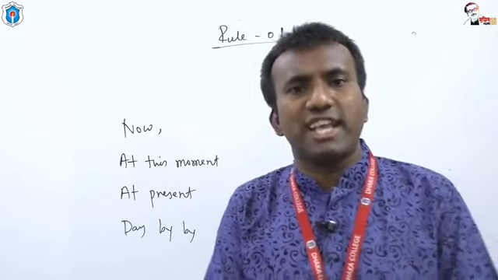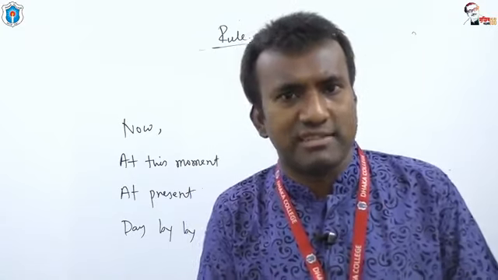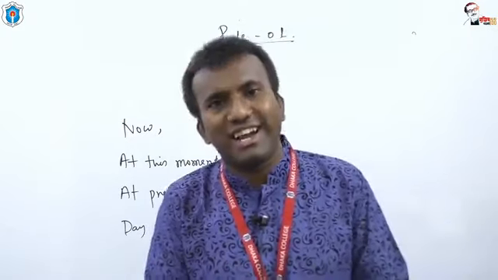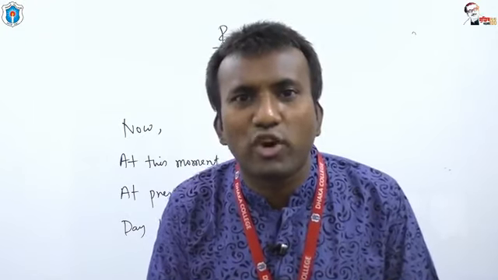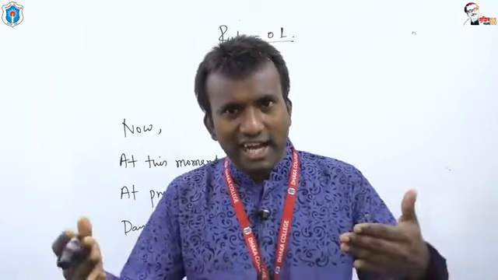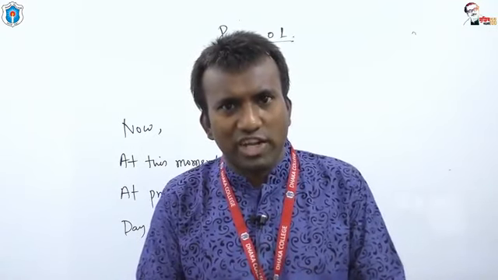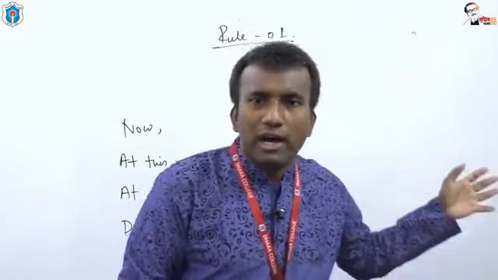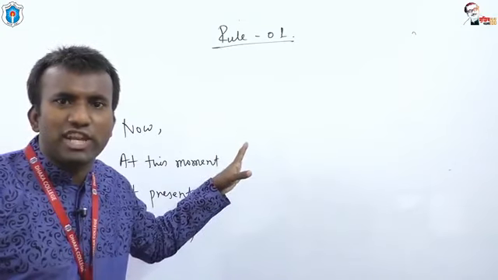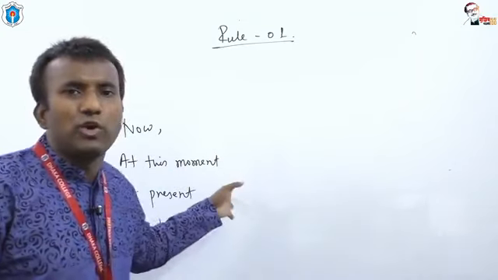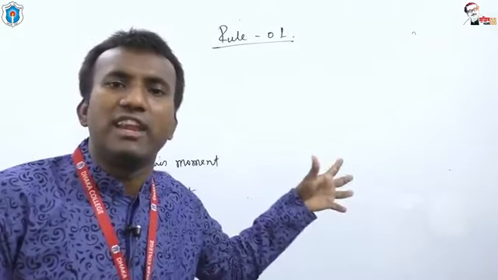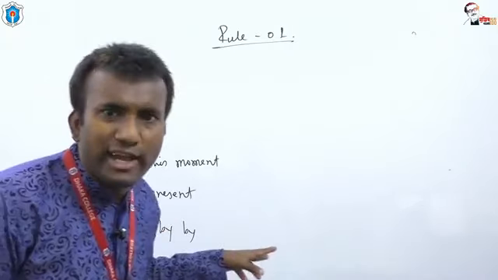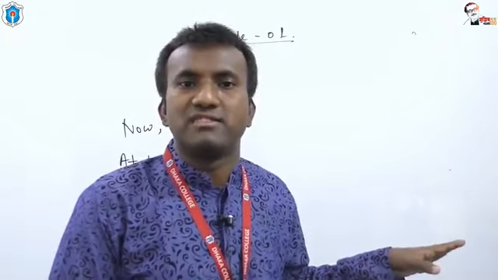Present continuous tense is also called present progressive tense. Dear students, what is the other name of present continuous tense? It is called present progressive tense. What is the structure of formation of present continuous tense? Subject plus auxiliary verb am, is, are, then verb plus ing, then extension. So we have got the structure and the rule. Now I'd like to implement my rule in an example. Now, at this moment, at present and day by day require present continuous or progressive tense.